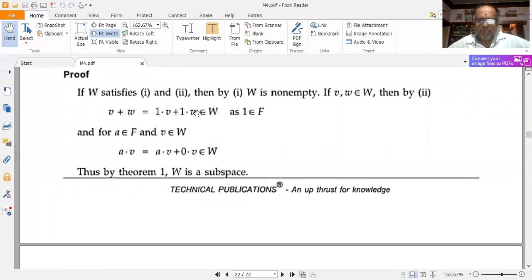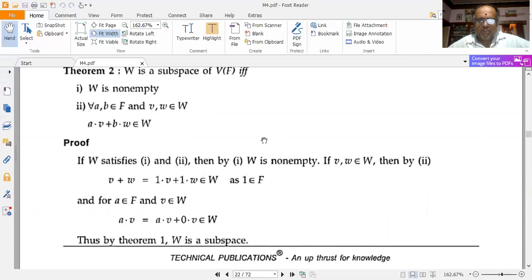So if capital W satisfies the first and second criteria, then by the first criterion, capital W is non-empty. So it consists of at least one element, or more elements. Now, if v, w belong to capital W, then by the second property, v + w is equal to 1·v + 1·w, which belongs to capital W, as 1 also belongs to the field F.